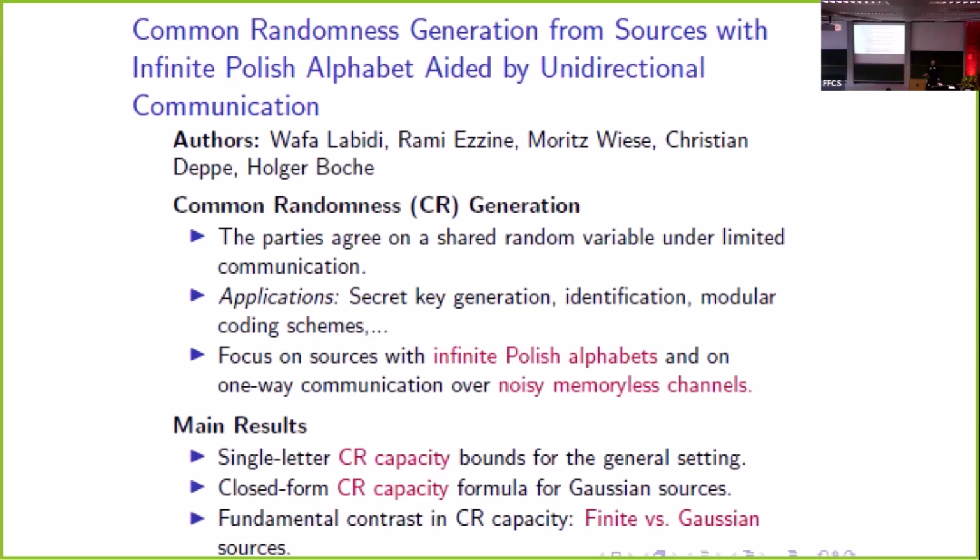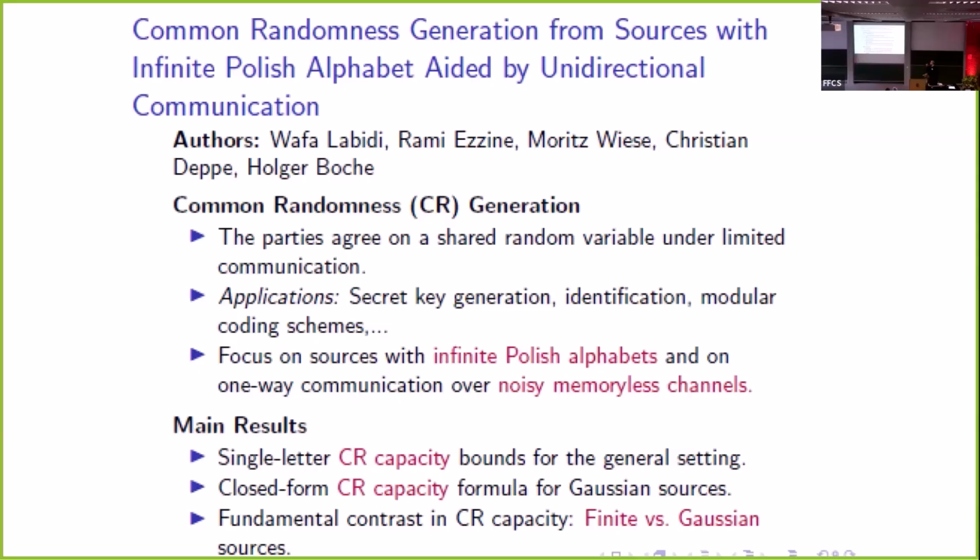In our work, we're interested in the two-source model for common randomness generation with one-way communication, with a particular focus on sources defined on infinite Polish alphabets and on one-way communication over noisy memoryless channels. The goal is to study the common randomness capacity for this model, which is defined as the maximum achievable common randomness rate. Our results are as follows. First, we establish single-letter bounds on the common randomness capacity for the general setting. And as an example of sources defined on infinite Polish alphabets, we will consider Gaussian sources.